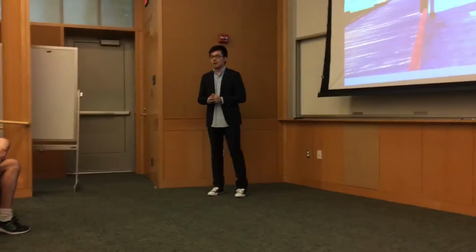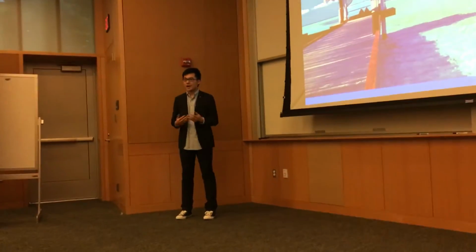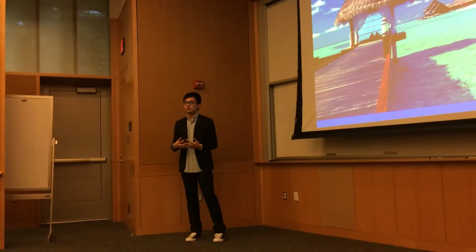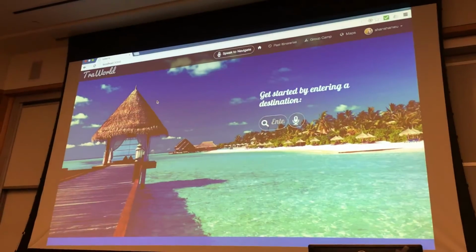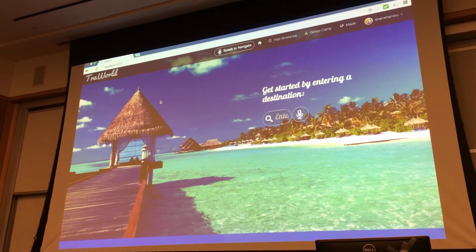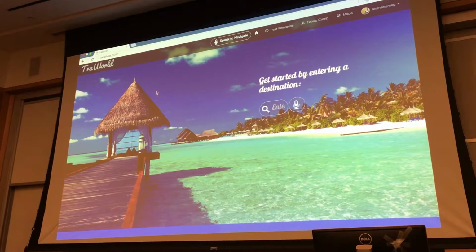A travel plan, a travel bag, cash, passport. What else do you need for a trip? A travel app. So let me introduce you to our group app, TraWorld. There are basically two core features of our app.